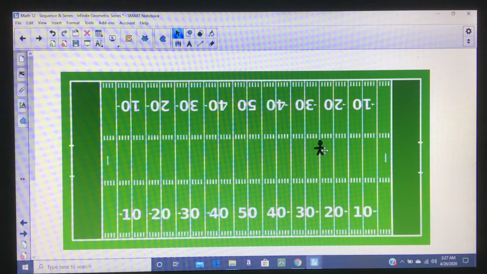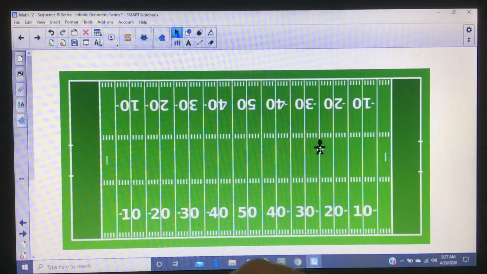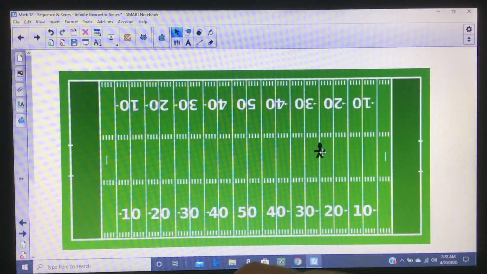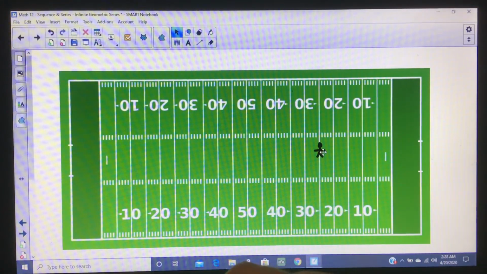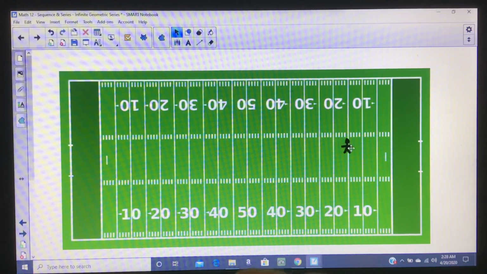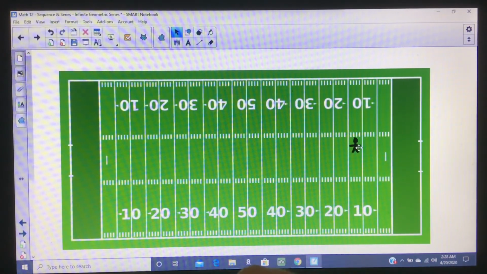Now, they got to keep walking according to my requirements. So I'm going to require that they now go half the distance again. So if they go half the distance again, well, half of 25 is 12.5. So they're going to walk 12.5 yards, and they're going to end up here. Now, in their next step, they're going to walk half of that distance. Half of 12.5 is 6.25. So they're going to walk 6.25 yards.